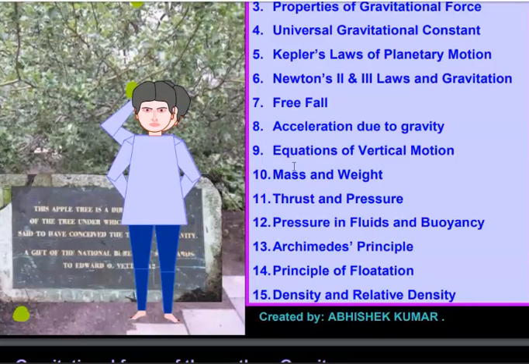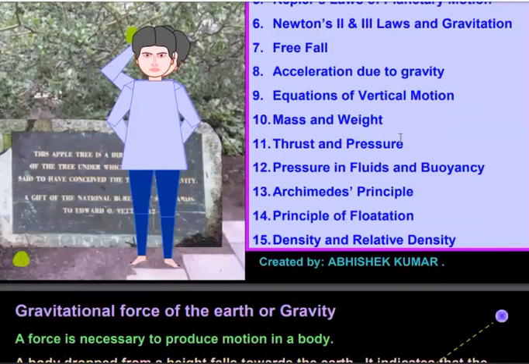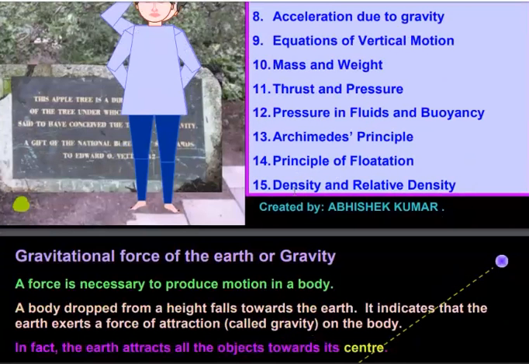And mass and weight, which I have already discussed briefly in yesterday's class, then thrust and pressure, pressure in fluids and buoyancy or buoyant force, Archimedes' principle and principle of flotation, and density as well as relative density. All these topics we have to study in this chapter.